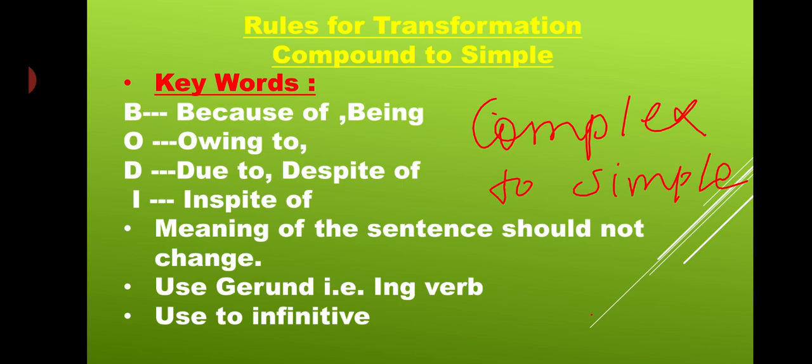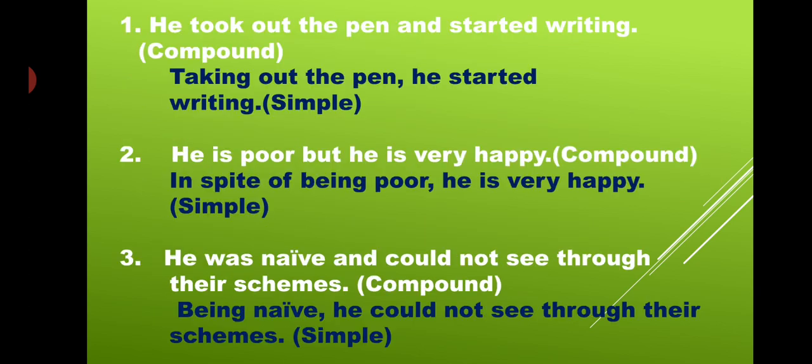So in that manner, I used this gerund and made my sentence simple. Use to infinitive. What does to infinitive mean? To put, to cut, to jump. So this also we can use to make our sentence simple from compound and complex. Get it everyone? Even though I have given the title compound to simple, if we are making from complex to simple, then also the same keywords we have to use. Clear?